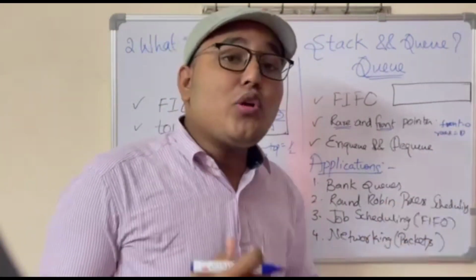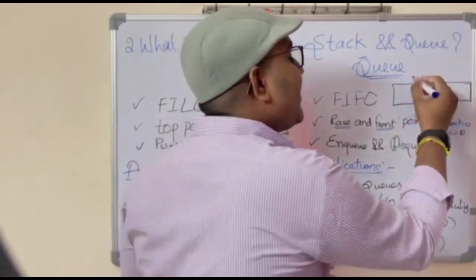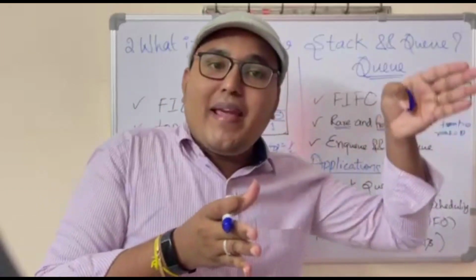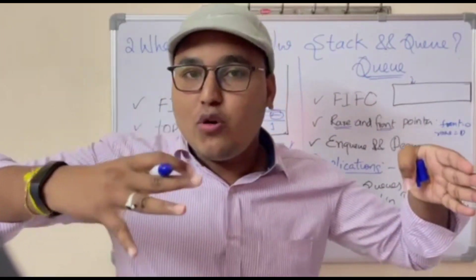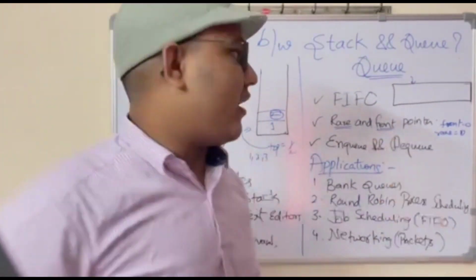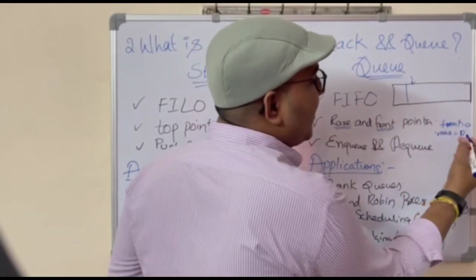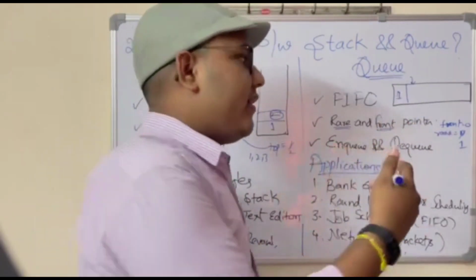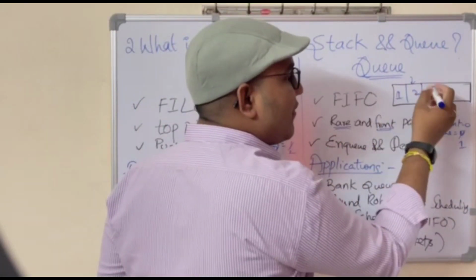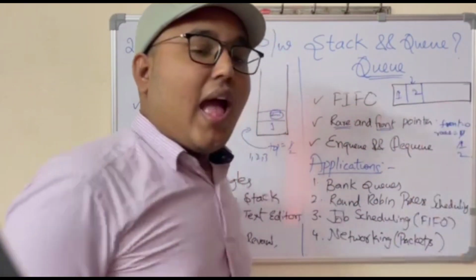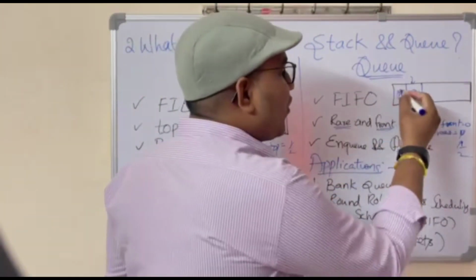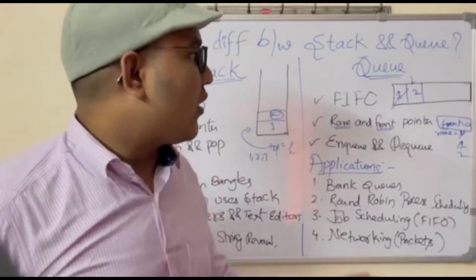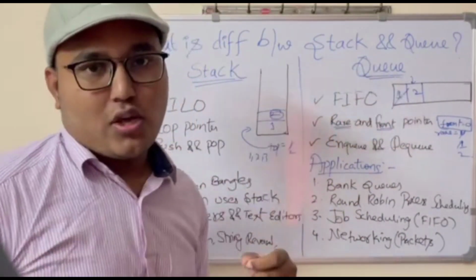So if I want to insert any element, I will insert at rear end only. See, if we go to bank, all the insertions will be happening at rear end. And if you want to delete, I will delete at front end. Okay now. So if I want to insert an element, I will increment rear by 1 and I will insert the element. If I want to insert one more element, I will increment rear by 2 and I will insert. If I want to delete, what I will do is I will increment the front value and I will delete that element. Okay, these are the operations of queue.